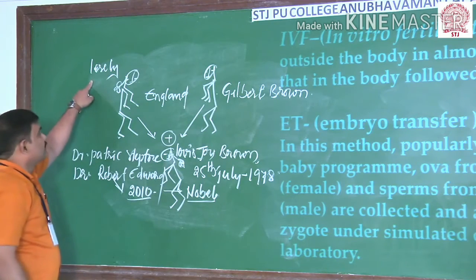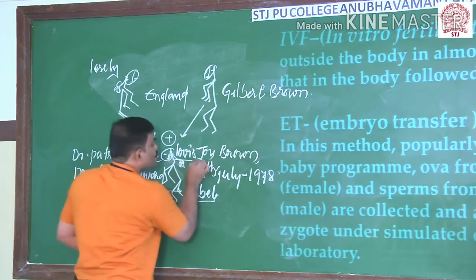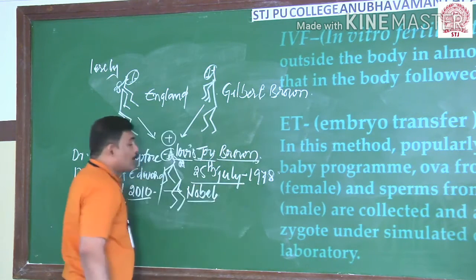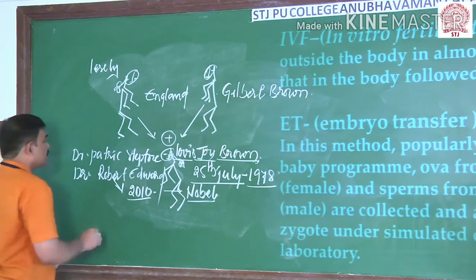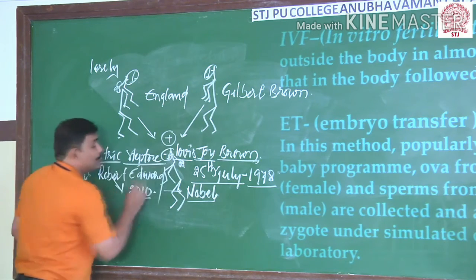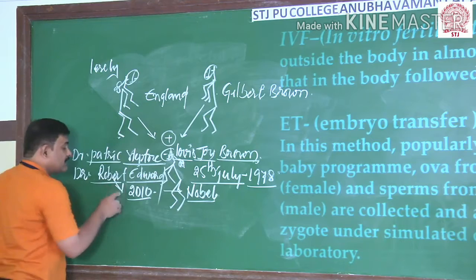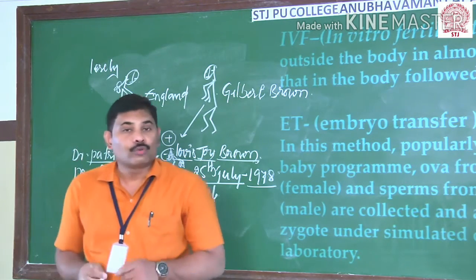From Leslie and Gilbert Brown, the first test tube baby Louise Joy Brown was born on 25th July in 1978. Two doctors contributed to this development: one is Patrick Steptoe, the other one is Robert Edwards. For his research, Robert Edwards got the Nobel Prize in the year 2010.